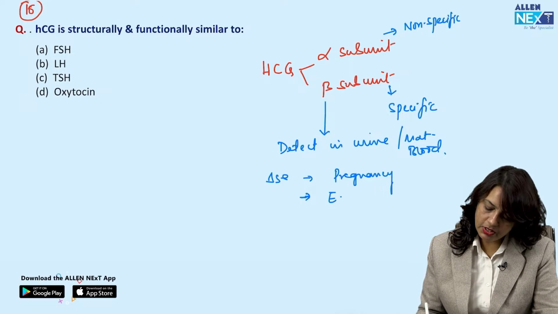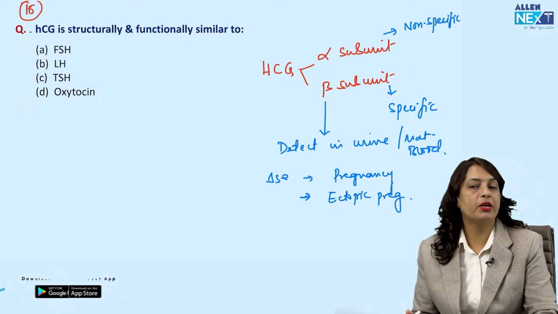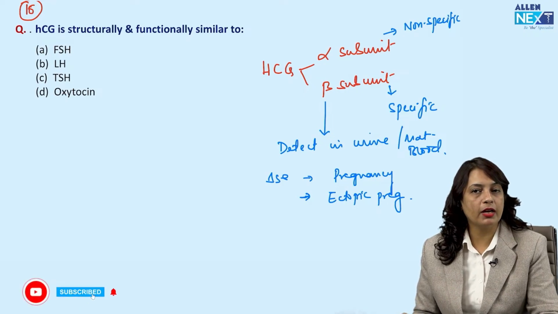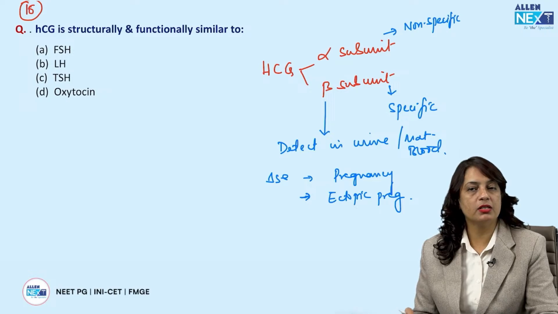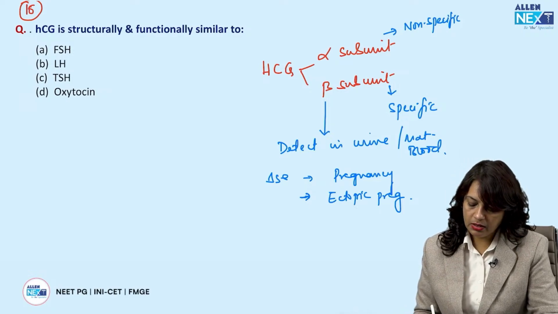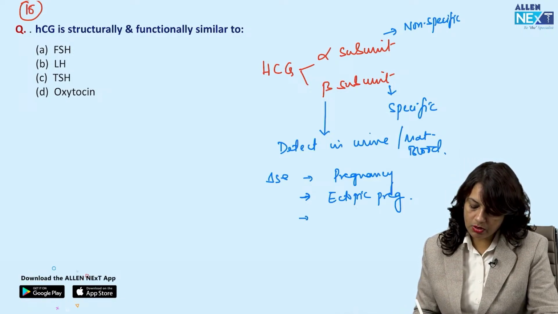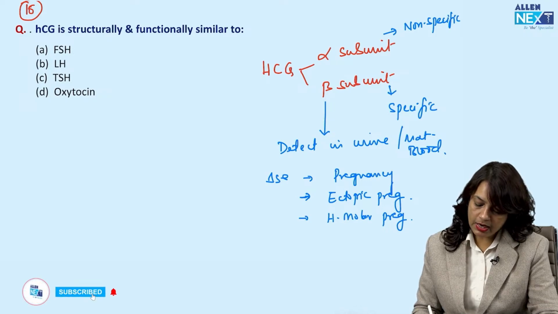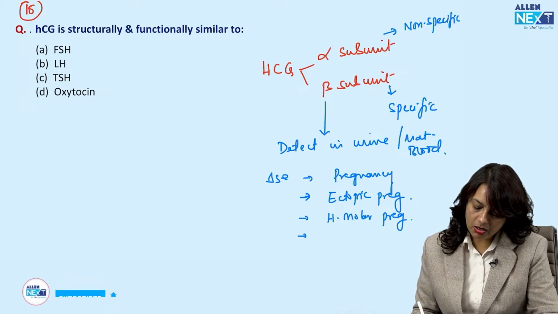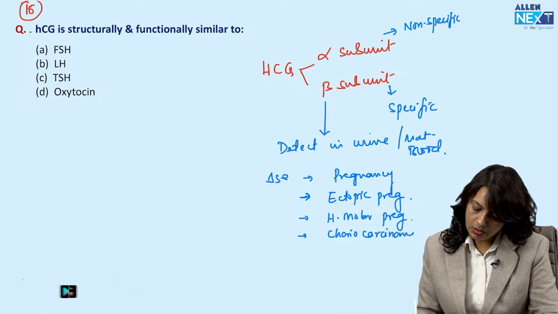It is also used when we are dealing with a case of ectopic pregnancy, where we have given the medical treatment, or in cases of diagnosis of ectopic pregnancy, beta unit is also detected in the blood. Then it is also used for molar pregnancy, as well as it is a tumor marker for cases of choriocarcinoma.